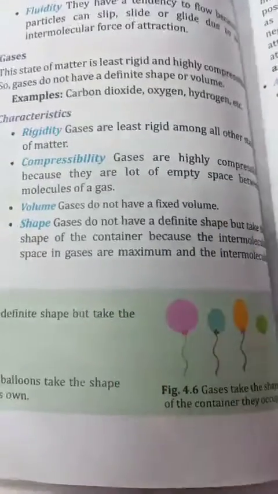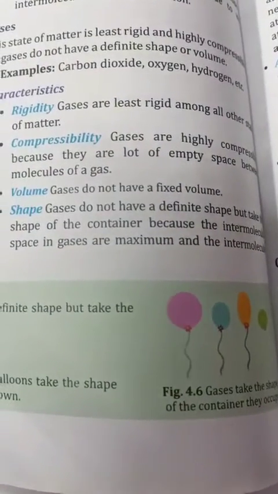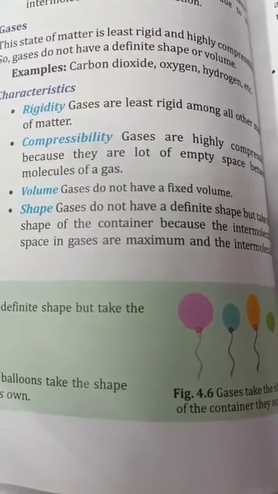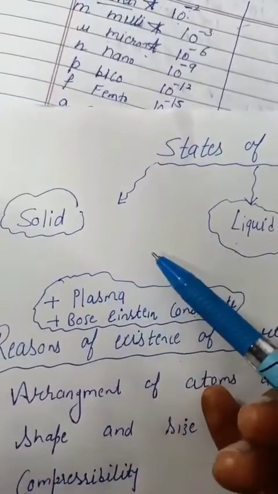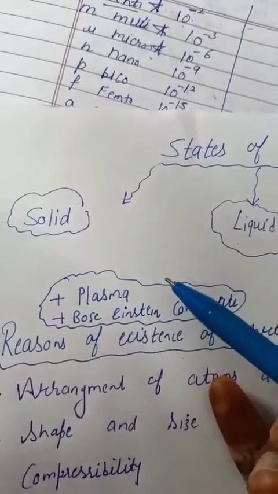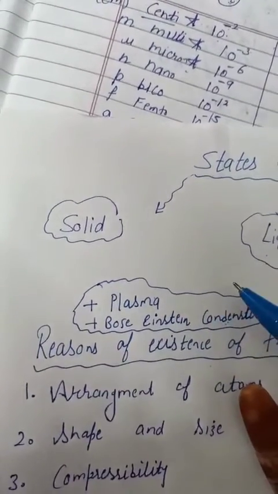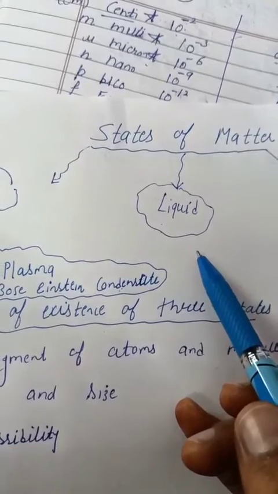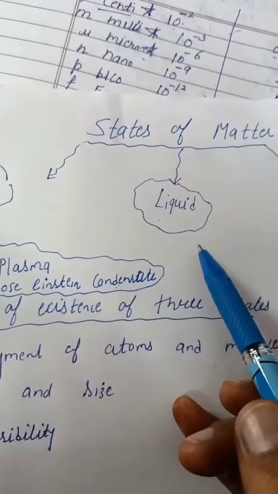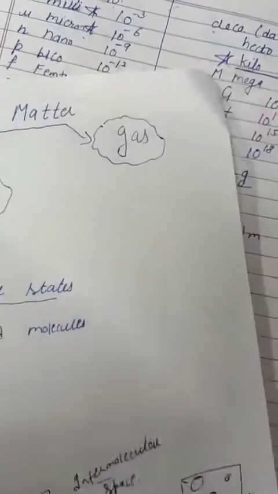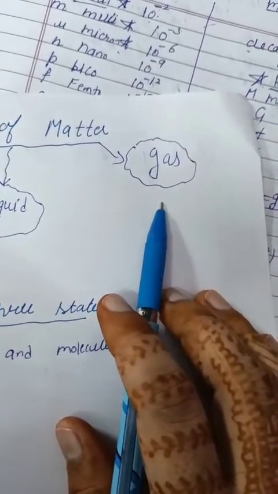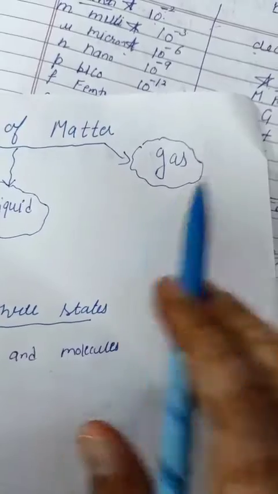Now we study different examples of solid, liquid and gaseous states. Solid state: pen, pencil, chair, table, copy, book, bed, window, door, all are solid in state. Liquid: oil, water, juice, all are liquid. Gaseous state, for example, oxygen, carbon dioxide, hydrogen, etc.